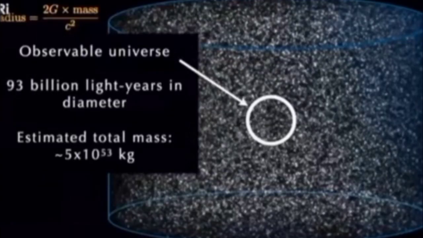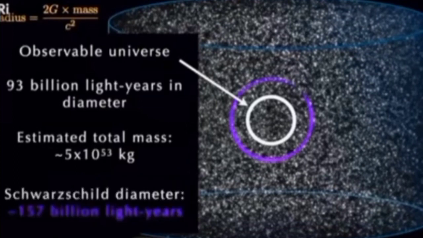Wait, hold up, something doesn't add up here. Aren't black holes supposed to be condensed into much smaller volumes? Okay, maybe our universe's mass estimate was wrong. Let's take that mass and halve it in order to factor out all uncertainties within our mass estimate. That should take care of it. So then, if we wanted to make a black hole out of this revised mass of the observable universe, we'd need to pack it into a sphere that's about 50% larger than our observable universe.